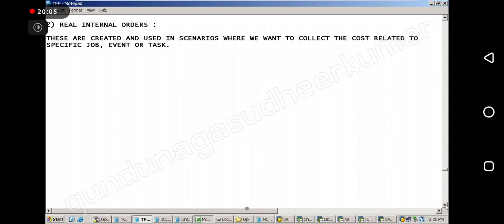Now suppose I have something where I want to collect the cost. Something like an annual day. Every company has annual day celebrations, right? Founders Day, annual day, someday. So we have an annual day celebration. For that we are spending money. Whenever we spend money, that expenditure is a cost element. We will be posting that expenditure. When we spend that money, we have to give a cost center, a cost object. Now which cost object will you give?